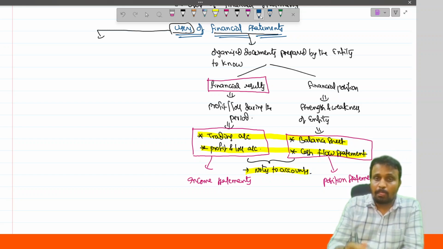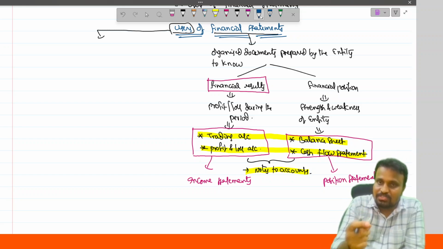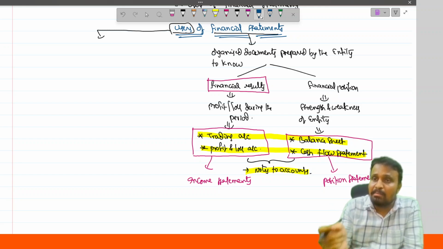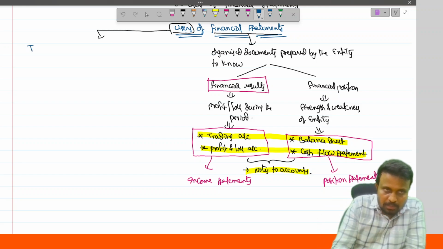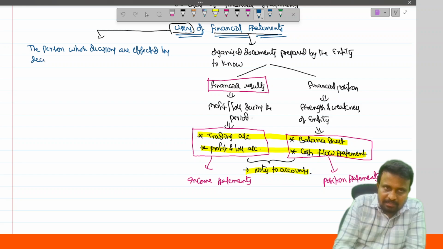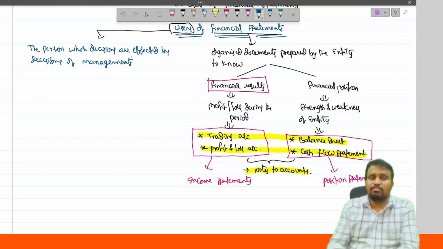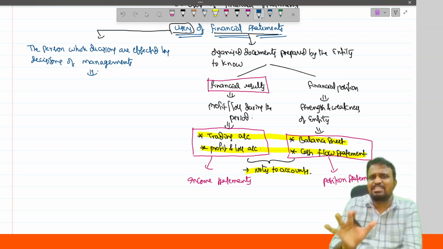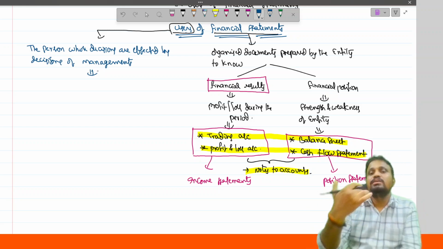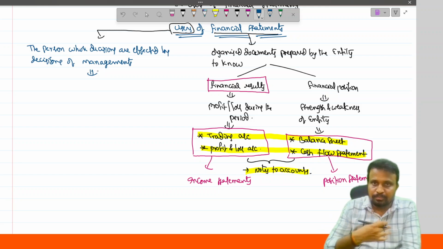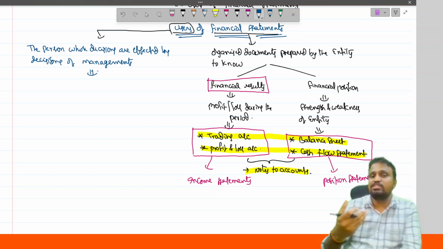A user is the person whose decisions are affected by the decisions of the management, or it is defined simply as the person who is using the financial statements of the entity.